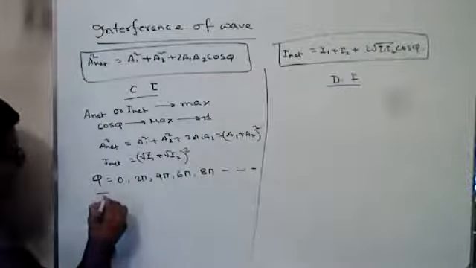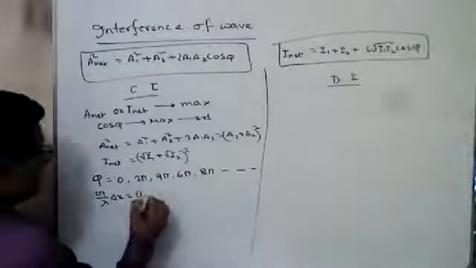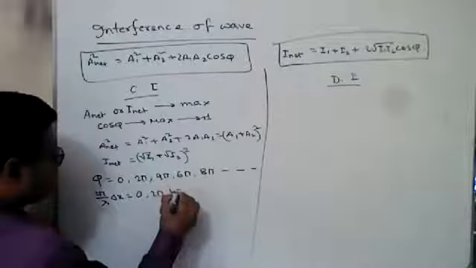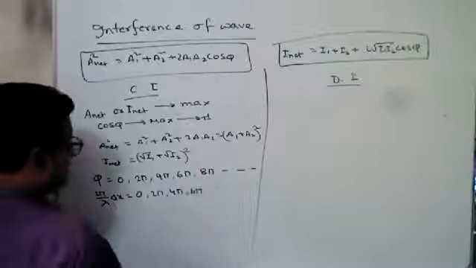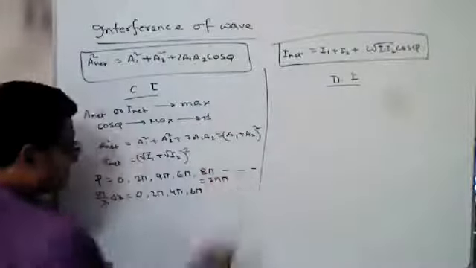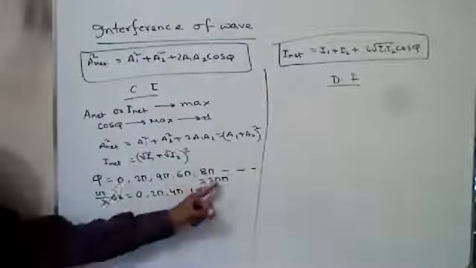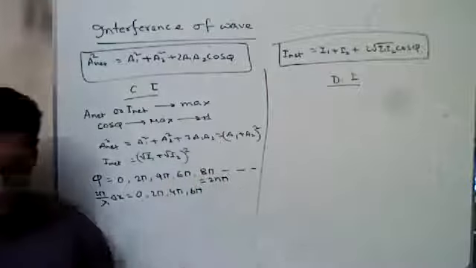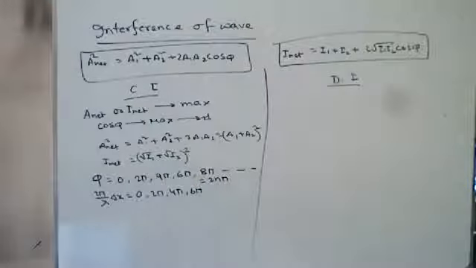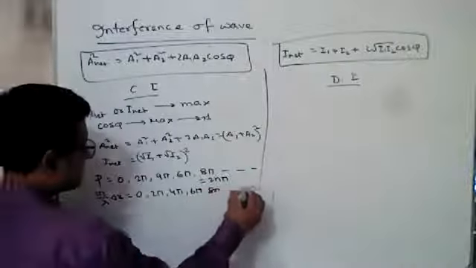We know 2 pi by lambda into delta x equals 0, 2 pi, 4 pi, 6 pi. We can say this is 2n pi, so the phase difference will be 2n pi.